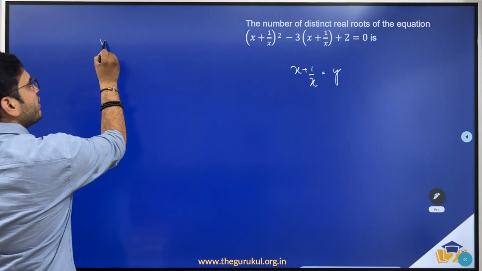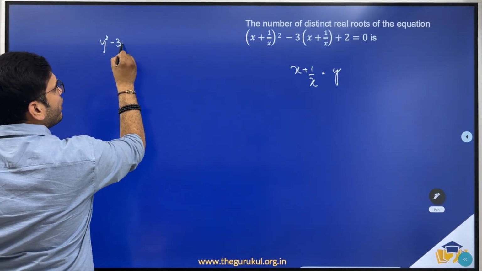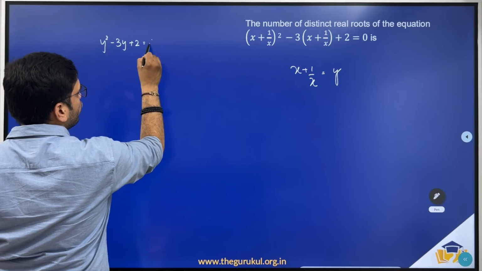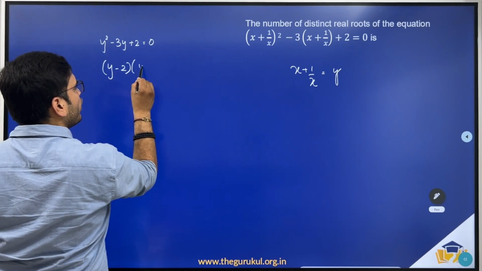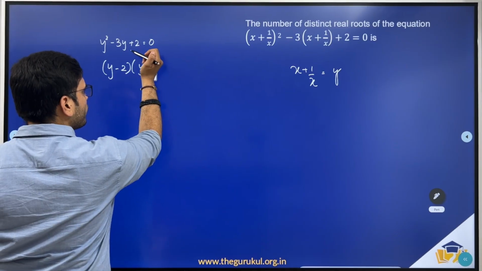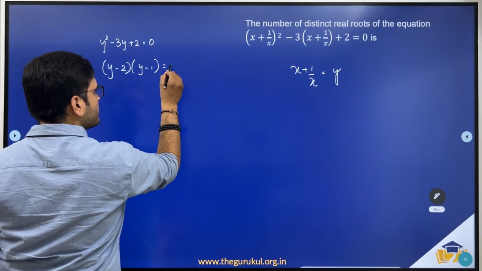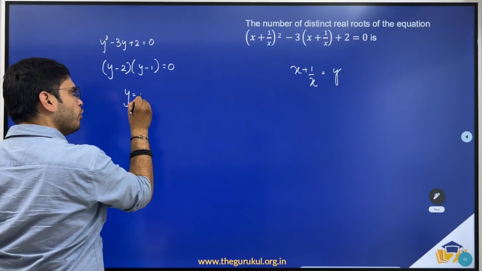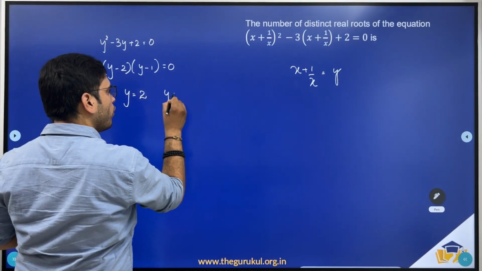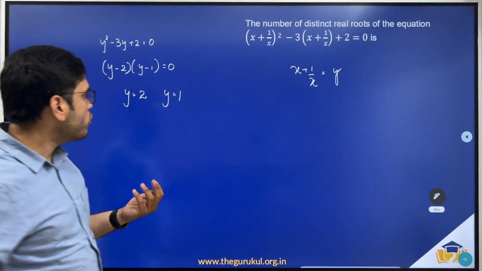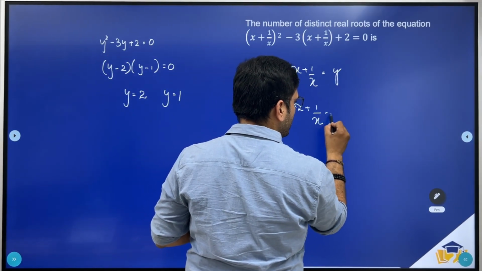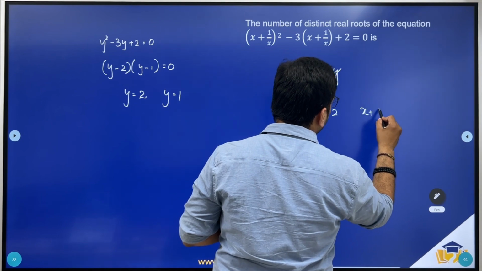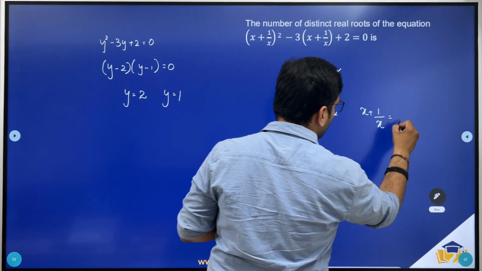So this becomes y² − 3y + 2 = 0. Now this can be factorized as (y − 2)(y − 1) = 0. So the value of y could be either 2 or 1. If y is equal to 2, x + 1/x is equal to 2. If y is equal to 1, x + 1/x should be equal to 1.